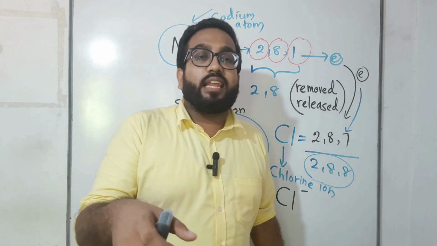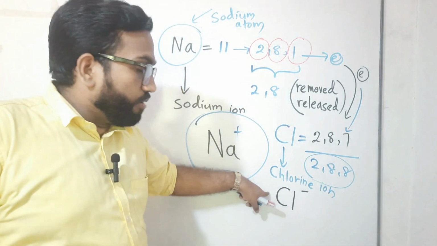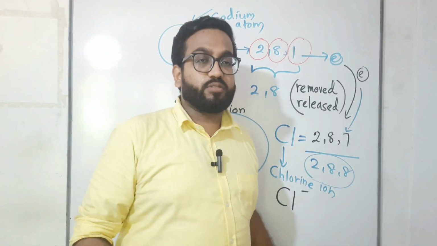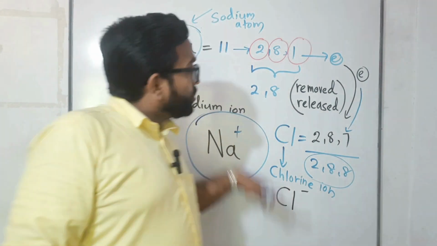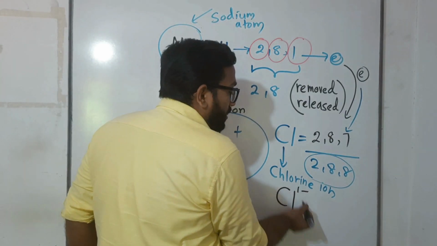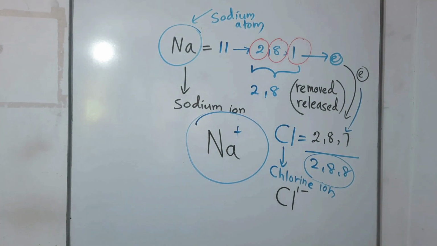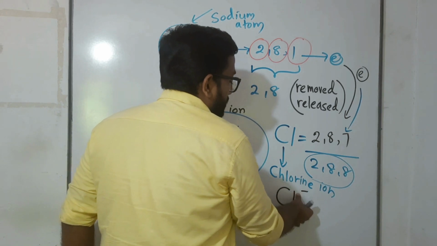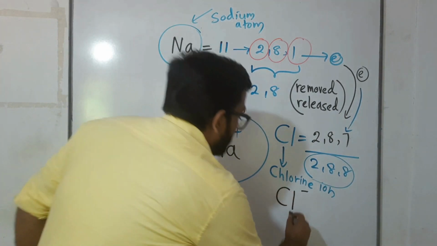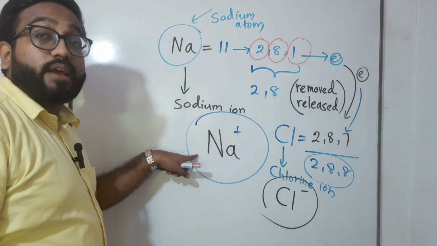Why? To show that electrons were gained. By whom? By chlorine. How many electrons? Only one. From whom? From sodium. So to show that one electron was obtained, we put number 1 in front of the negative mark. But as I mentioned earlier, children, we normally do not use 1. So we remove it and write Cl minus. So this is the other ion. Now see, sodium has also become an ion.